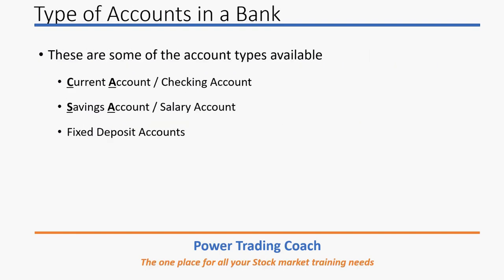So there are various accounts which are opened in a bank, but for the sake of this session, we'll consider three types of accounts. The first one is the current account, also called a checking account. The second one is the savings account. A salary account is also one type of savings account. And then we have the third one, fixed deposit accounts. So let us see what these accounts are for.